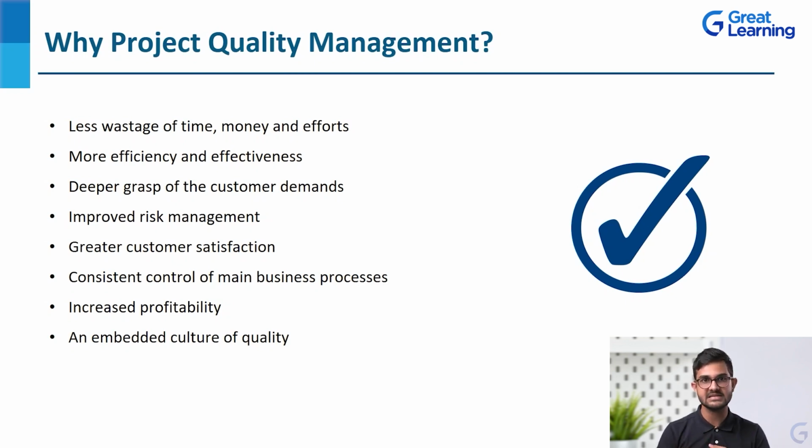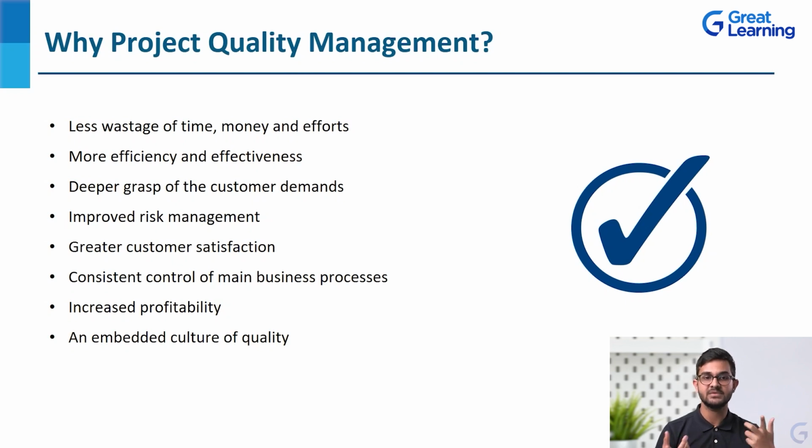Then greater customer satisfaction, because quality is all about meeting the customer demands. So if we are able to manage it, the customer satisfaction will be very high, which in turn will make sure that the project is a success and not a failure. Because when we talk about a project, eventually it comes down to project success. Then consistent control of main business processes.